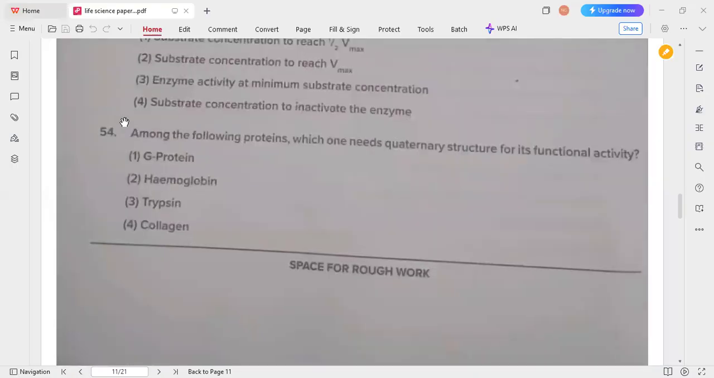Next, among the following proteins, which one needs quaternary structure for its functional activity? Hemoglobin is the one which needs quaternary structure for its functional activity. For question 54, option 2 is the correct answer.